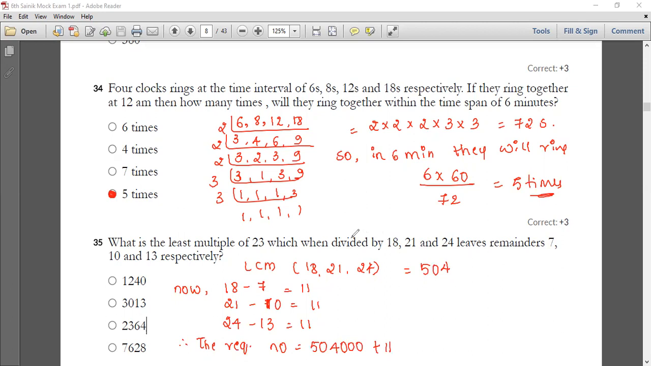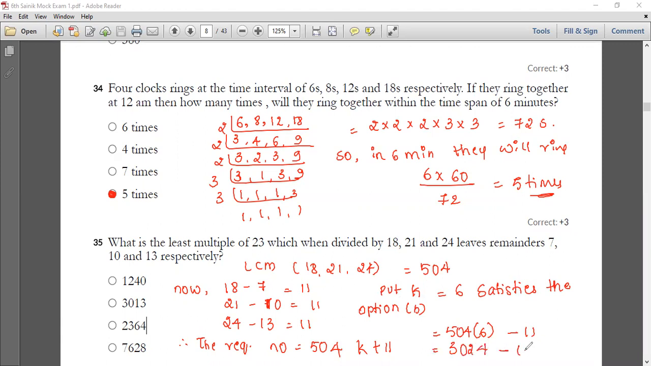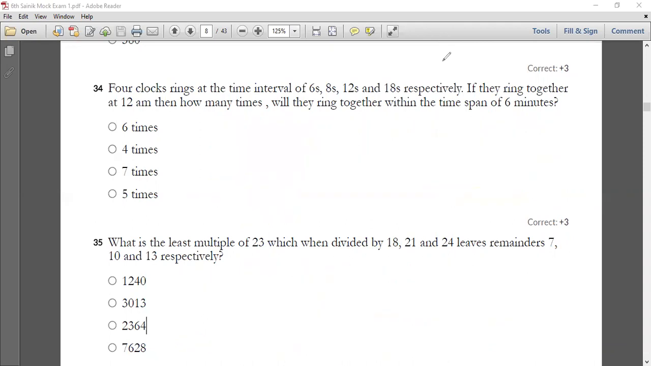So put K which is going to satisfy option B. Why? Because I'm just putting the K here instead of writing 3 zeros, that is 504 K plus 11. So put K equal to 6, which satisfies option B, that is nothing but 504 into 6 minus 11, which is going to give you 3024 minus 11, which is nothing but 3013. That's nothing but your option B is the correct answer. So this is the solution for your 35th one.